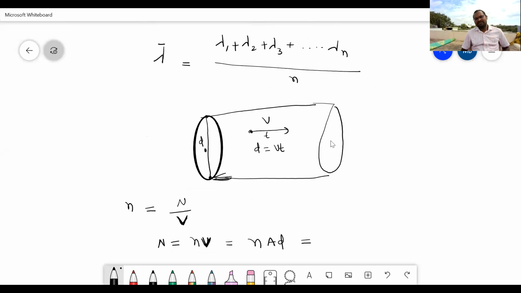What is the area? Area is nothing but pi d square. Pi r square we can write, or pi d square by 4 also we can write. Into distance it is traveling, which is nothing but Vt.